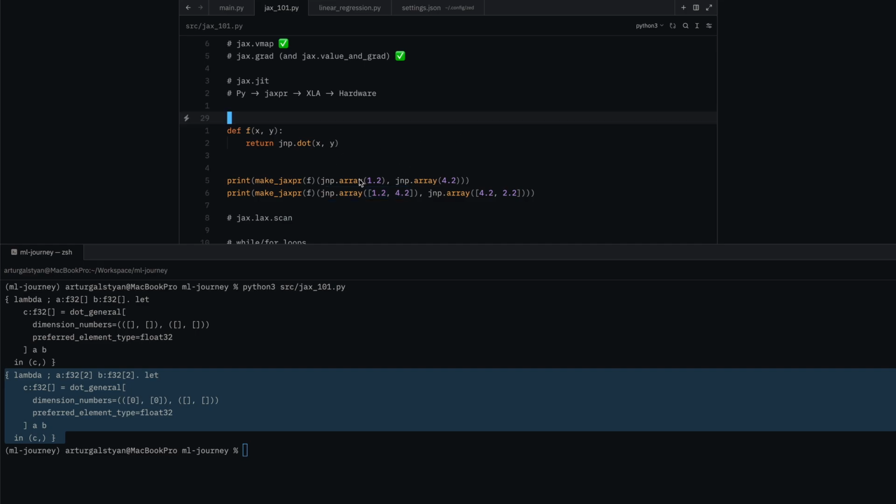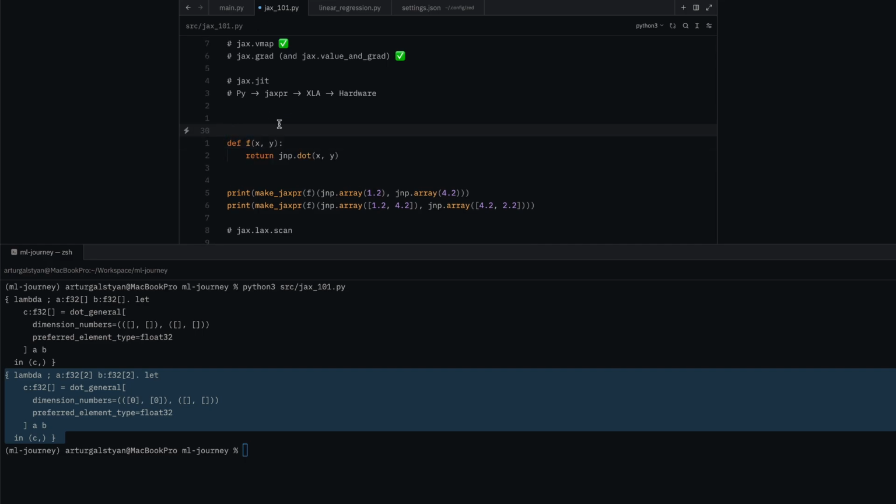And as another rule of thumb, you want to put as many operations as you can inside a JIT block. And you can add a JIT decorator here, and this will call jax.jit on your function automatically. And when you do this, try to get as many JAX operations as you can inside your function that needs to be JITted. Because the more JAX operations you can fit in your functions, the better the compiler can optimize your code. Of course, that won't always be possible, and then in those situations you might have to split your function into smaller chunks and then JIT compile those. But in general, try to get as many operations as you can inside your function.